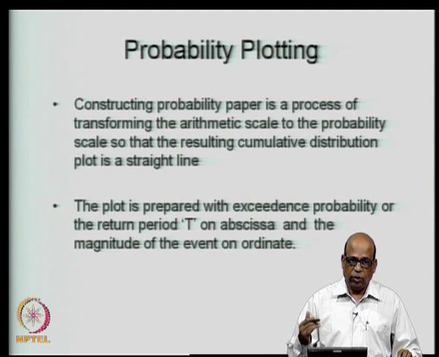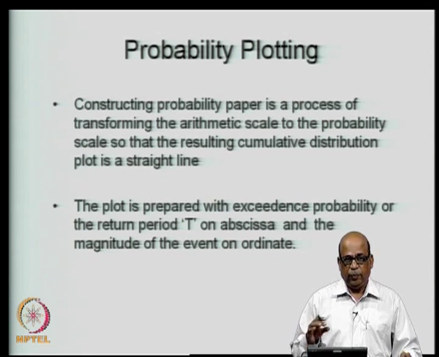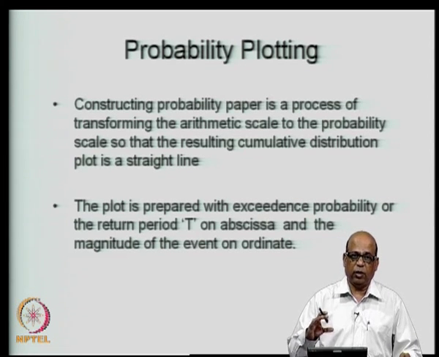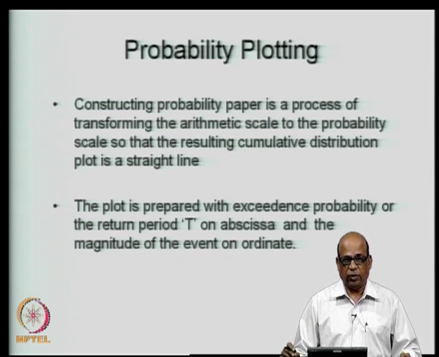And typically when we are using the probability papers, as I will demonstrate presently, we may use the return period T, because you are constructing the probability paper for a particular application, you can prepare it in a way that is most convenient to you. You may use T return period itself, or you may use the probability of exceedance, or probability of x being less than or equal to x, and so on. So, depending on the application that you want to use, you transform the axis in a convenient fashion.